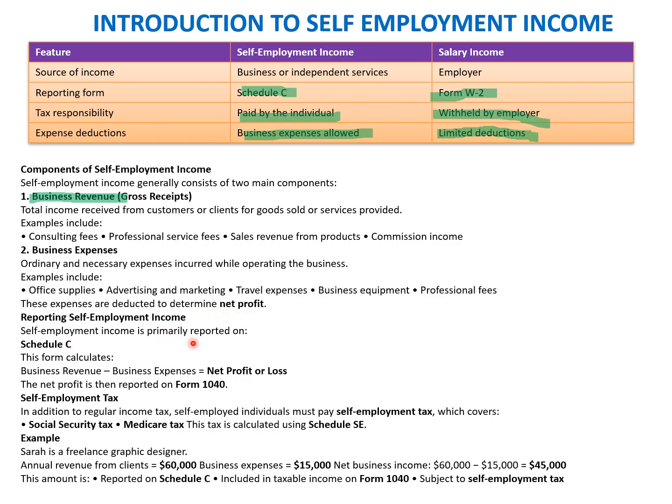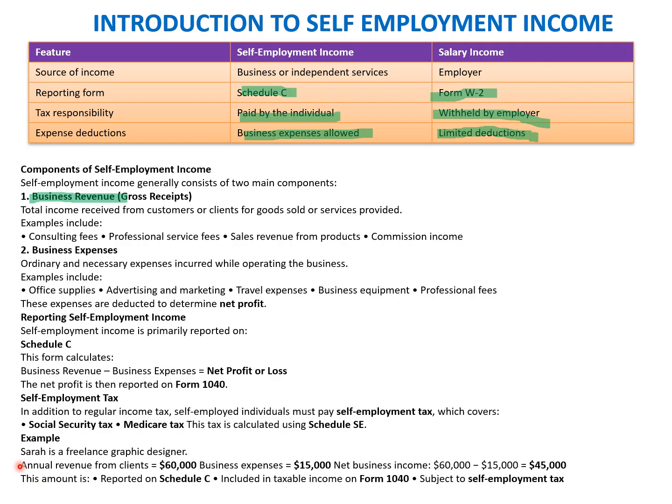So, for reporting, self-employment income is primarily reported in Schedule C. This form calculates the business revenue minus the business expense, which is the net profit, and the net profit is then reported into Form 1040. So this is the final form in which the information is reported, but Schedule C is the basic form which contains all the information based on which net profit is derived. Self-employment tax is another important component that needs to be reported in Schedule SE. In addition to the regular income tax, self-employed individuals must pay the self-employment tax, which covers the Social Security tax and the Medicare tax, and this is reported through Schedule SE.